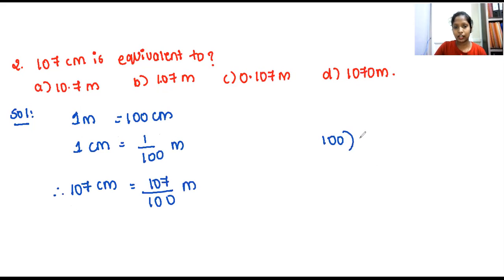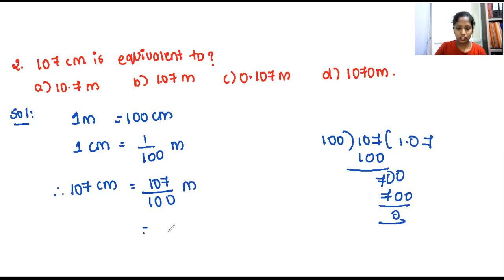Dividing 107 by 100 gives 1.07 meters. So the second option is the correct answer.